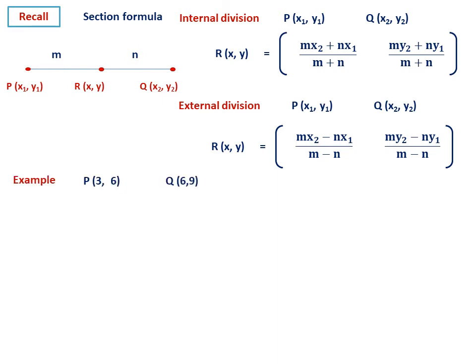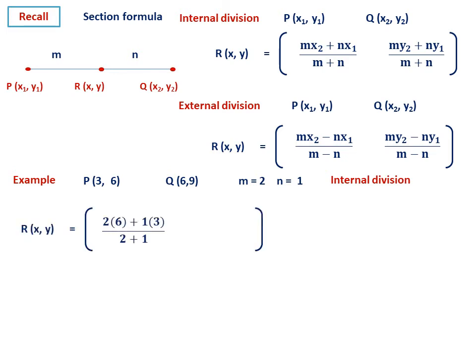For example, let us take P equal to (3, 6) and Q equal to (6, 9). M equal to 2, n equal to 1. That means the point divides in the ratio 2:1. Then we can find internal division. Then we can find R(x, y) equal to, apply the formula, (2 into x2, 6, plus 1 into x1, 3) divided by 2 plus 1. So this is the x coordinate.